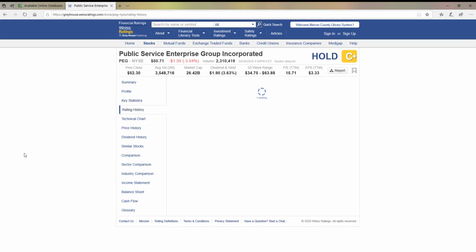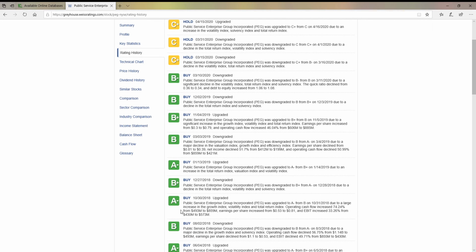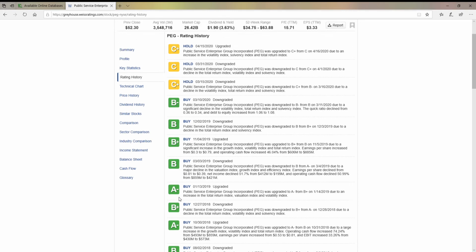The other history we've got is the ratings history. So you can see this has bounced up and down, and as it's been downgraded or upgraded, it'll explain whether this was a downgrade or an upgrade, and it will give you an information blurb about why that rating change took place.